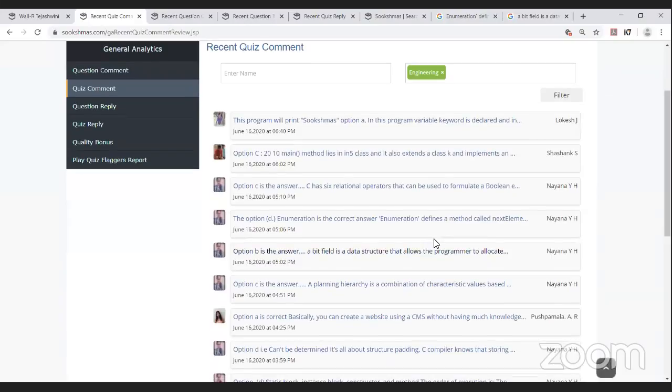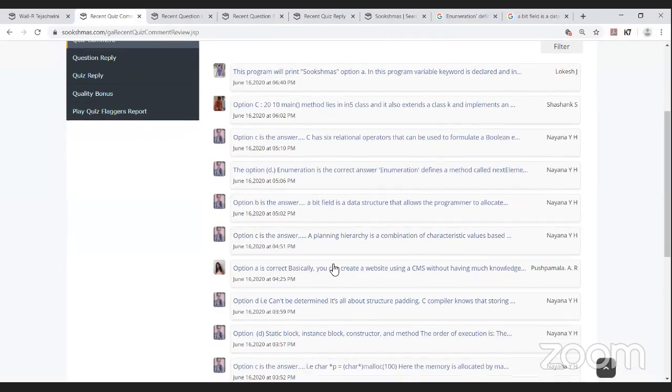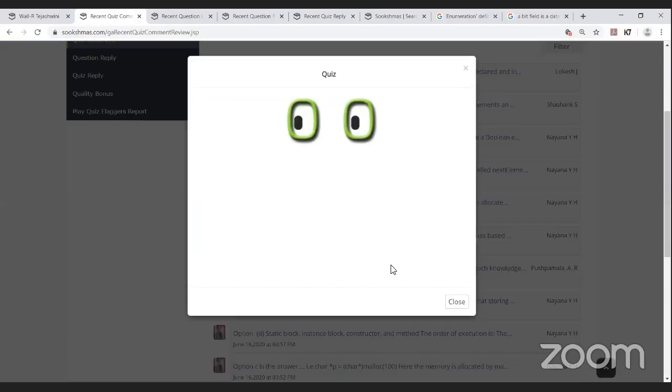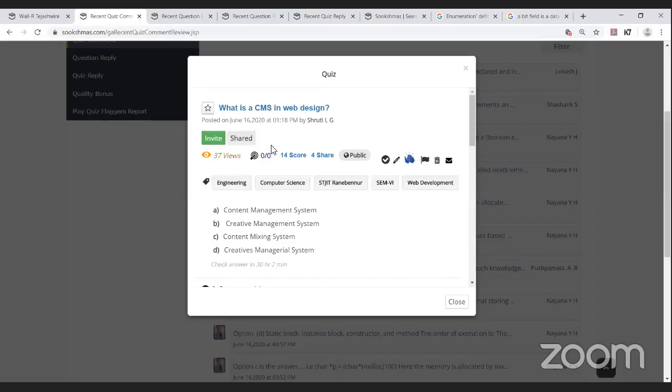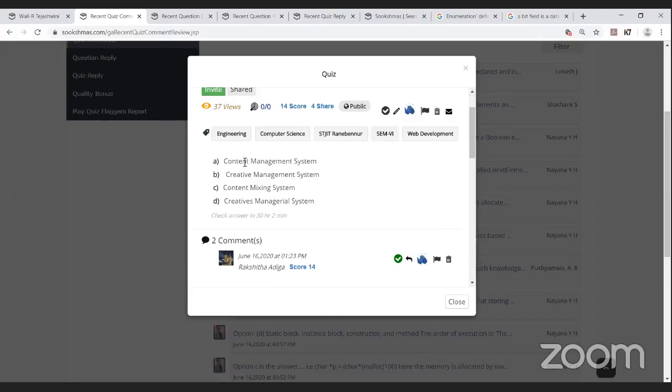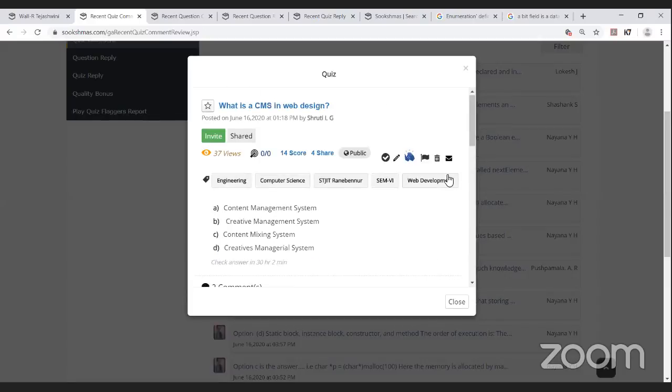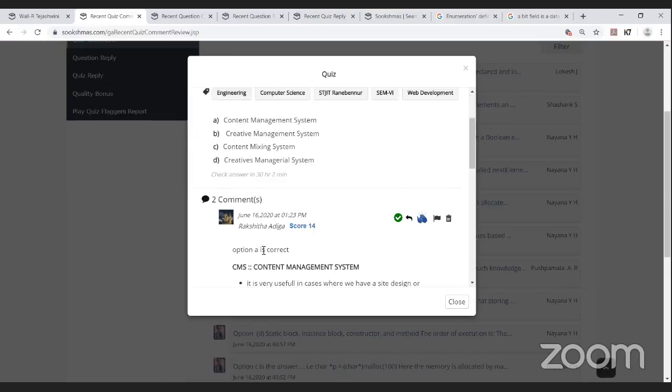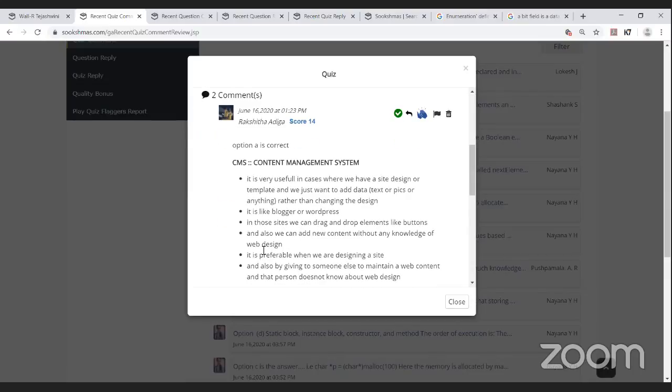Okay. Yes, and the next comment is being done by Pushpamala. Okay, and it's a question by Shruti LG. She has asked the question, "What is a CMS in web design?" Yes, it's basically of the web development concept. The options are content management system, creative management system, content mixing system, and creatives managerial system. Yes, and Rakshita Adiga has given the answer.